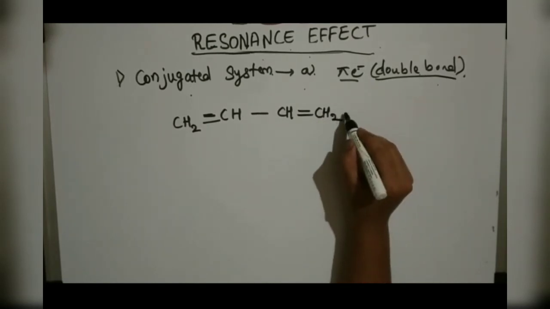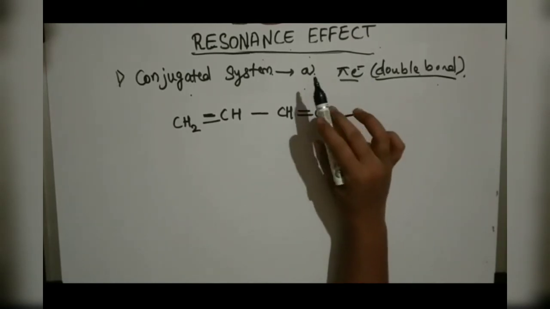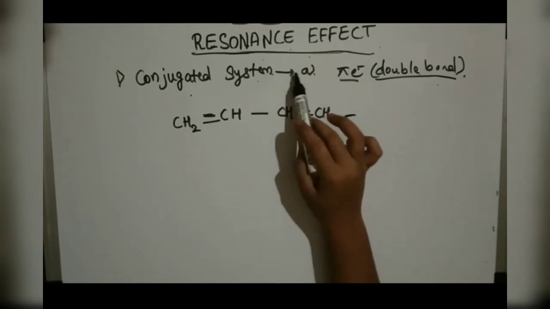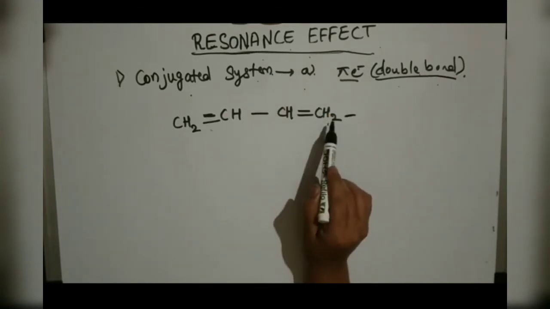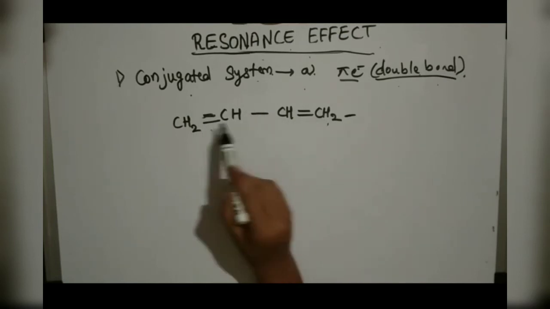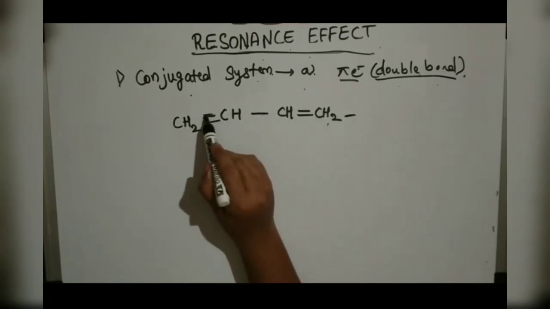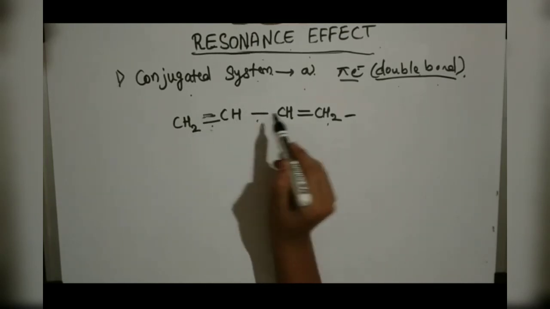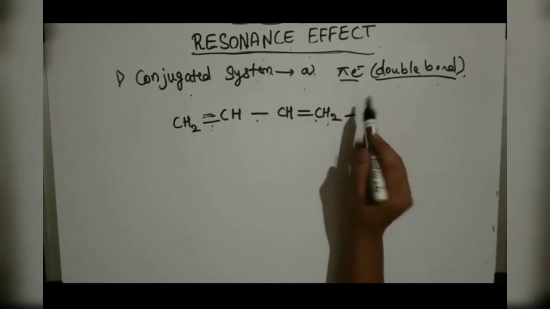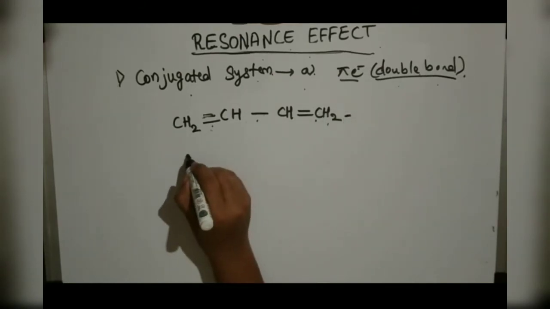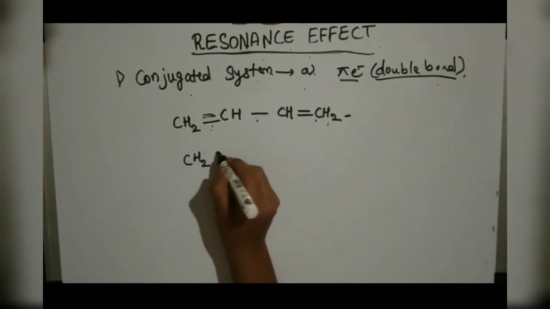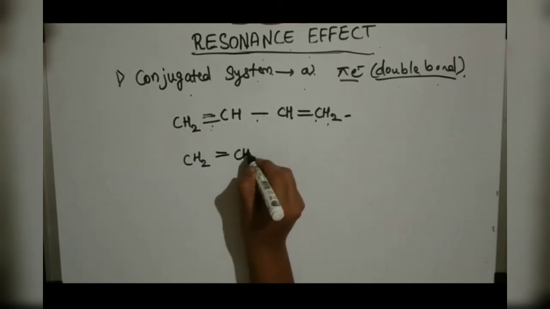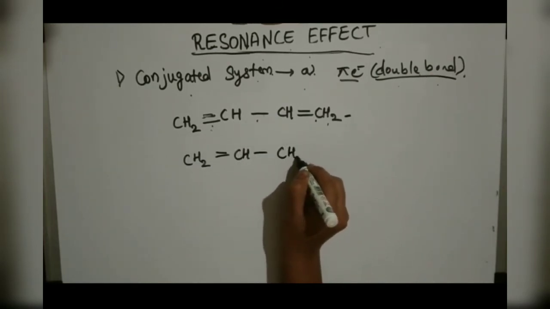This molecule satisfies this condition. Conjugated system means the structure has double bonds or pi electrons alternating as double bond, single bond, double bond. Another structure we can take is CH2 double bond CH single bond CH2.